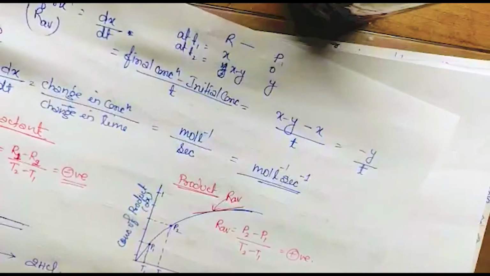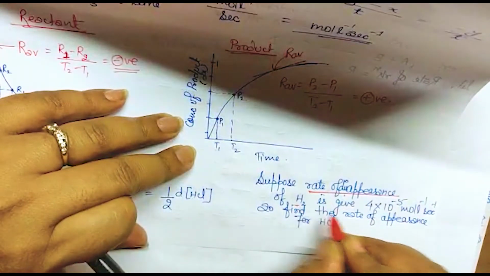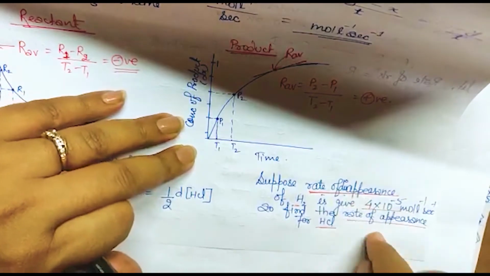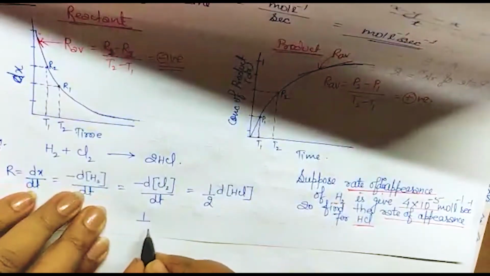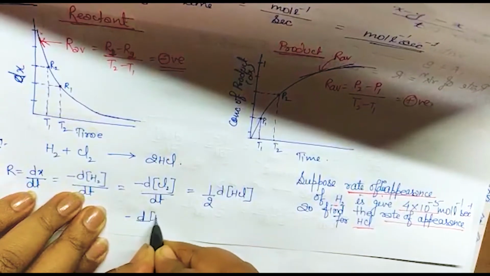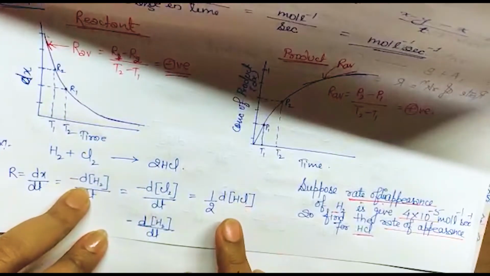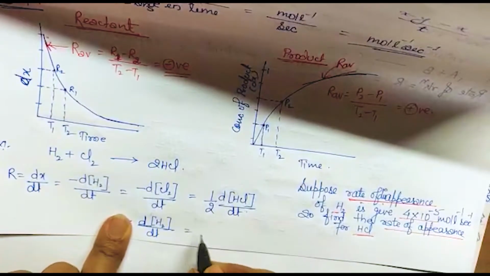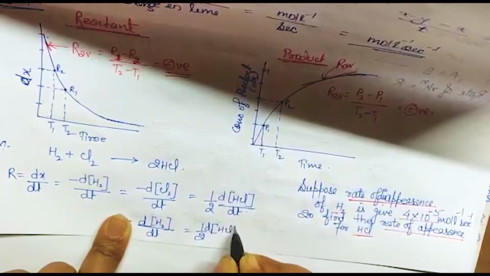See, in this case the rate of disappearance of H2 is given, and we have to find the rate of appearance of HCl. So equate the two. Can we write minus d[H2] upon dt, because only these two are given, so we will consider only these two, is equal to 1 by 2 d[HCl] by dt.